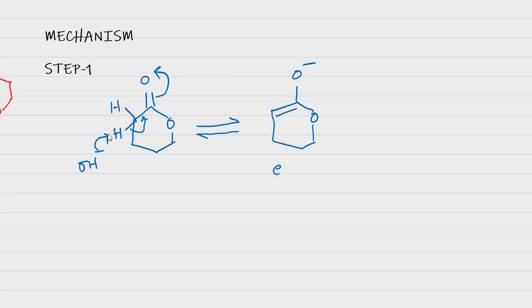Now this enolate ion acts as a nucleophile and attacks unenolized ester molecules in the second step. In step 2, the enolate ion will act as a nucleophile and attack unenolized molecules of the cyclic ester. So here is the nucleophilic attack.